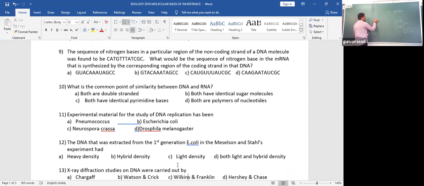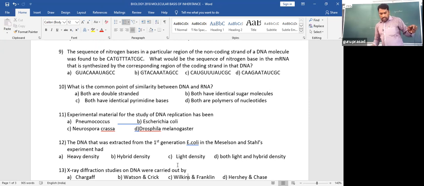This is one strand and this is another strand, 3' to 5' and 5' to 3', anti-parallel in position.